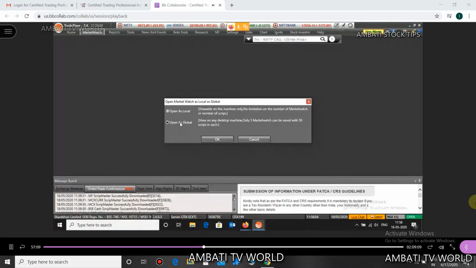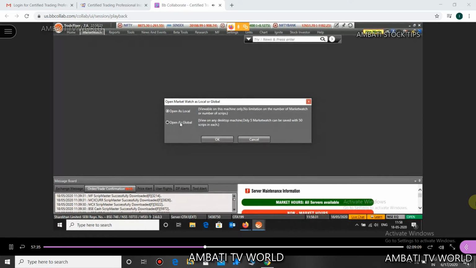Now open as global means the market watch that you are saving will get saved on your Sharekhan login ID. If you use that login ID through some other system, you will be able to access your global market watch.